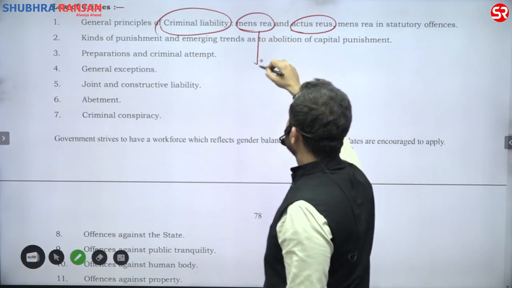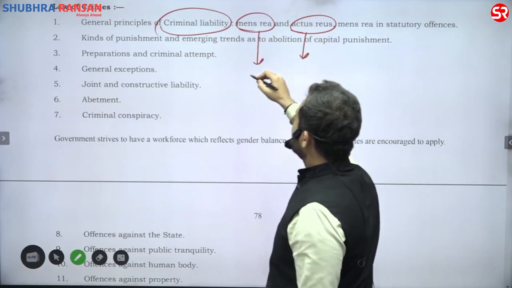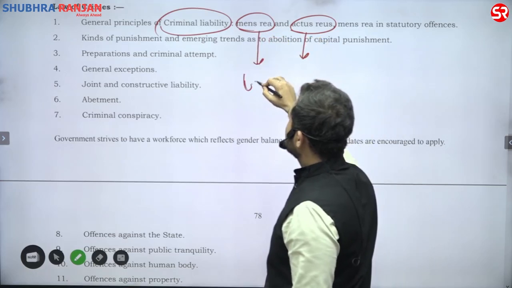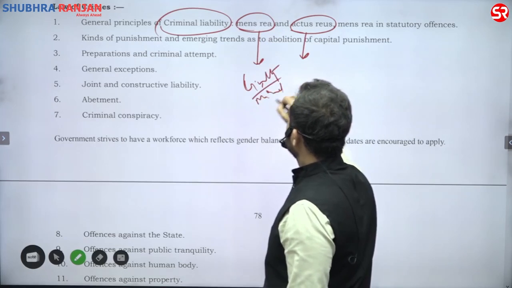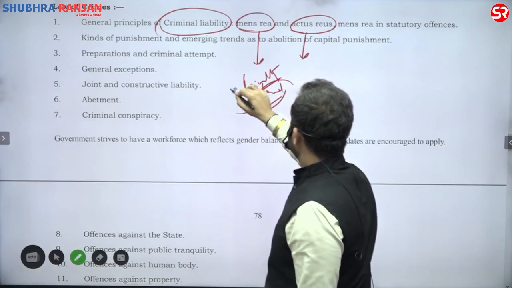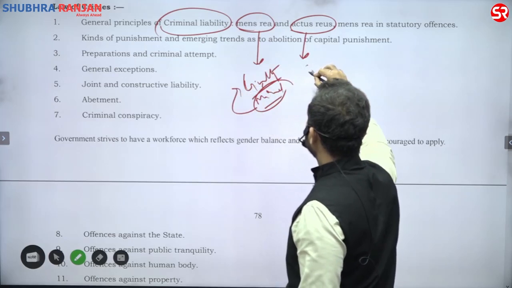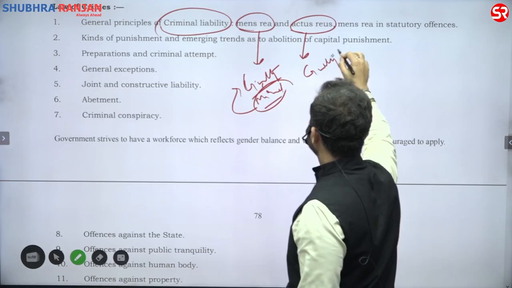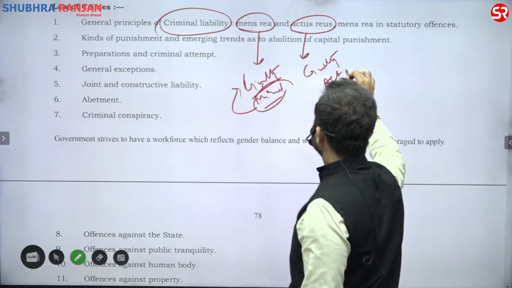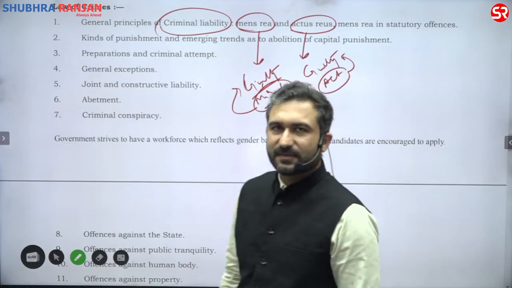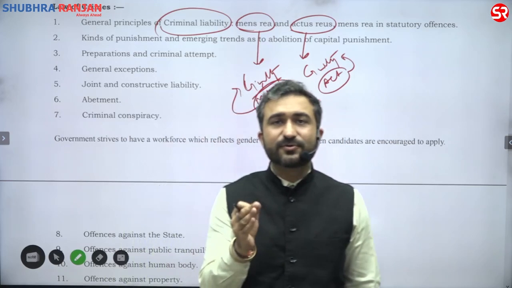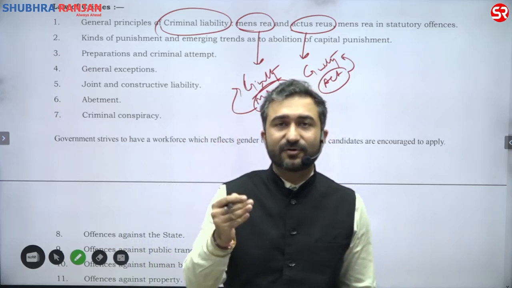What is the role of mens rea and actus reus? Mens rea is known as guilty mind. Mind is guilty, and actus reus is known as guilty act. Act is guilty. And that is how they want you to begin with in the understanding of law of crimes.